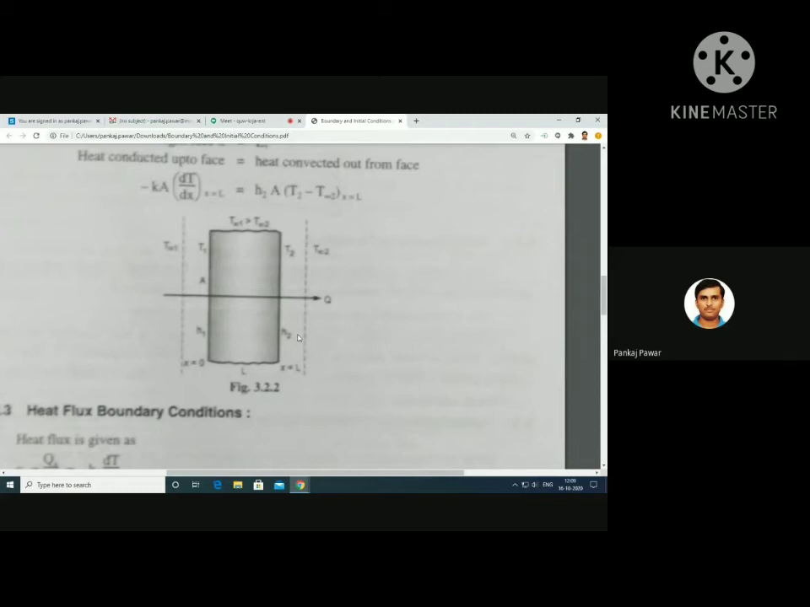Clear? Now how is heat flowing here? Initially, from the left side fluid, that heat will be convected to the left face of that plane wall.